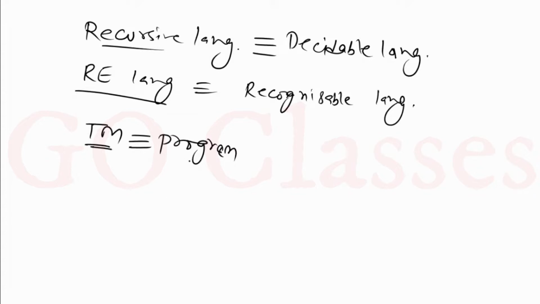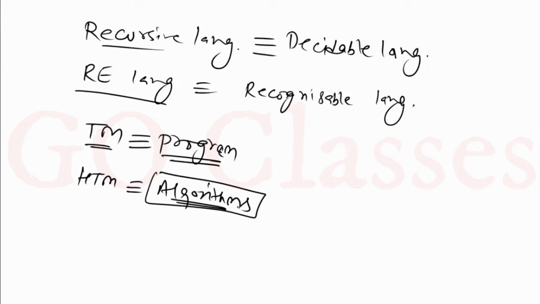So now, Turing machines correspond to programs, and halting Turing machines correspond to algorithms. Algorithm means a program which will definitely halt. An algorithm is a procedure which will definitely halt for every possible input. So Turing machines correspond to programs, halting Turing machines correspond to algorithms. So this much. Now let me see the doubts.